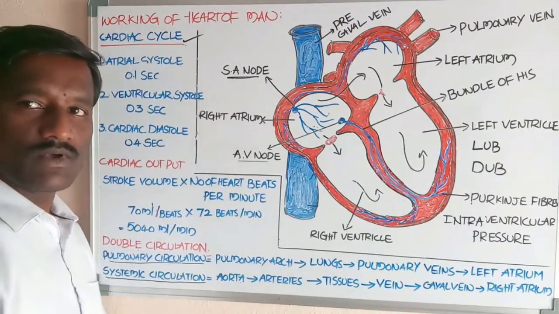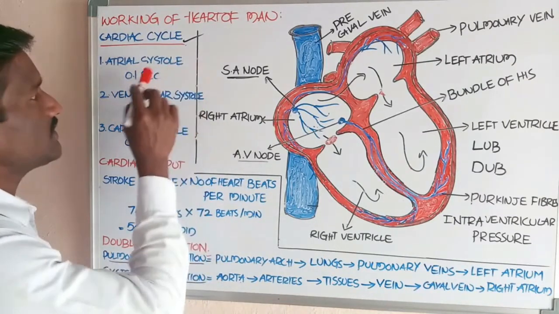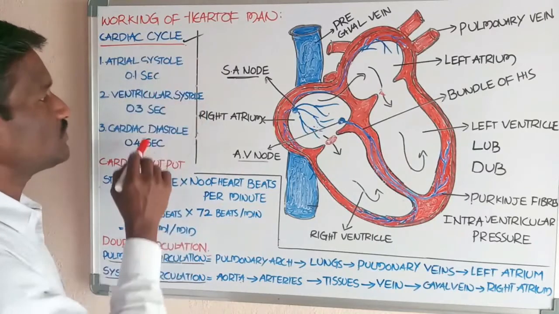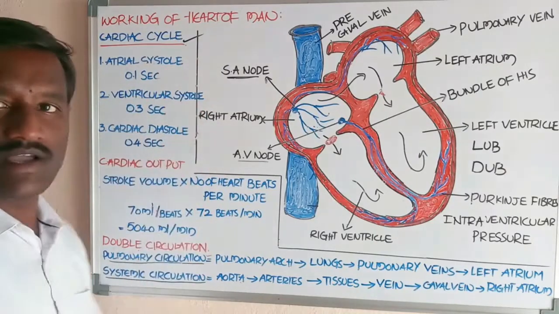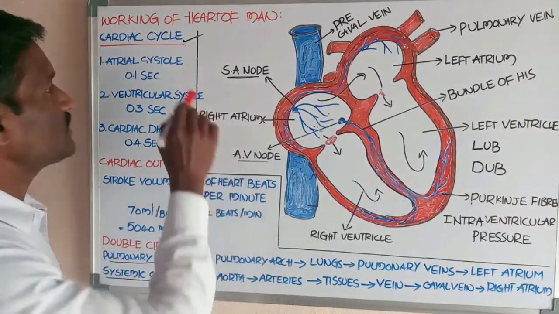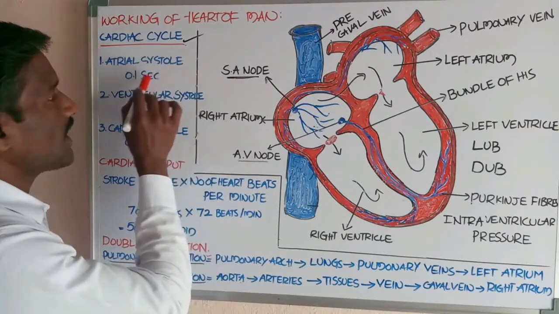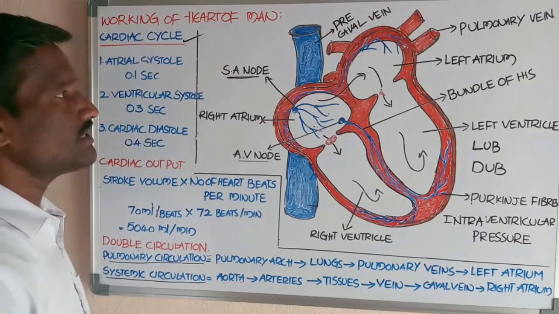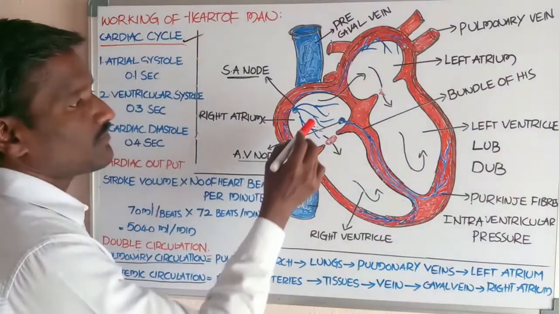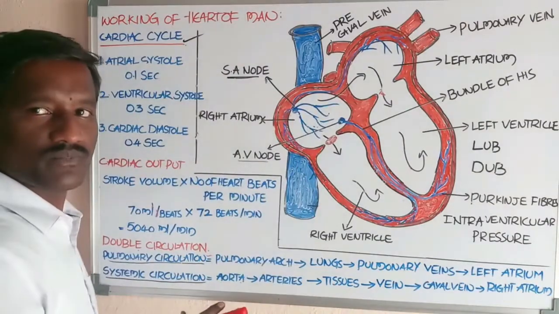Okay, students, the cardiac cycle has 3 phases. First one is atrial systole, second one is ventricular systole, third one is cardiac diastole. The first one, atrial systole, takes about 0.1 second. In this atrial systole, first, both of the atria go to contraction.